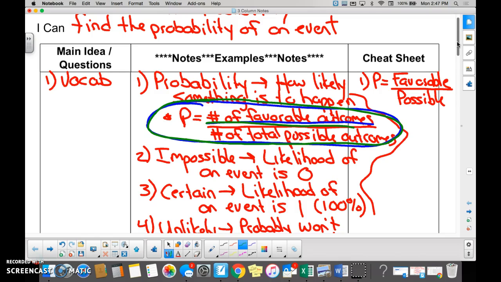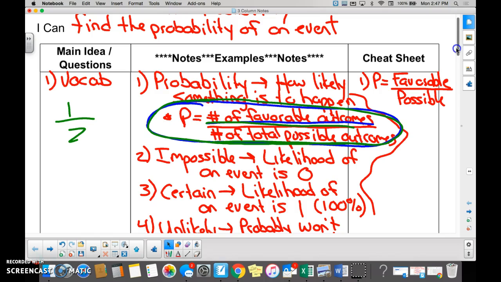How many possible outcomes are there when I flip a coin? 2. A head or a tail, right? So what's the probability of flipping a head? Well, if head is the only favorable outcome, and there's only one way to get a head, you would write a 1. And if there are 2 total possible outcomes, we would write it over 2. Yes or no? Yes.